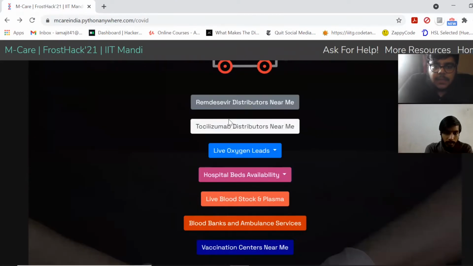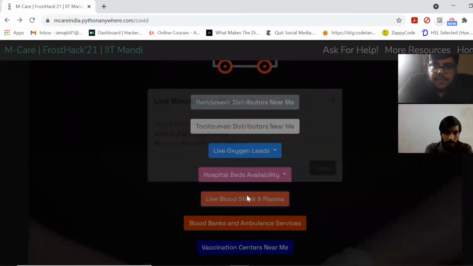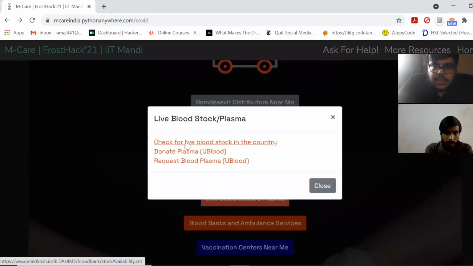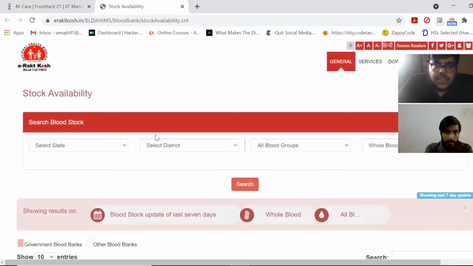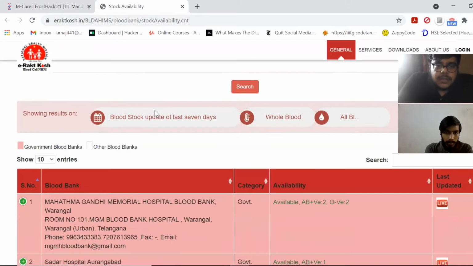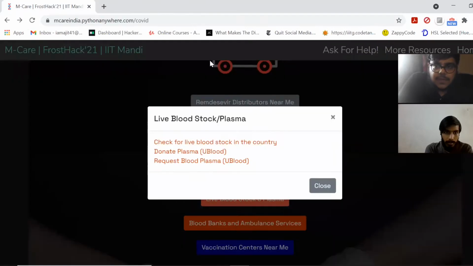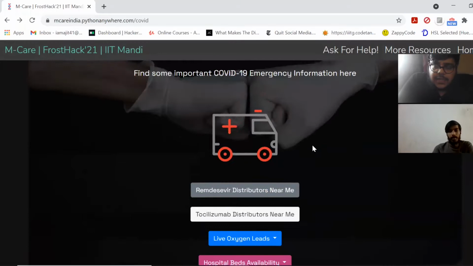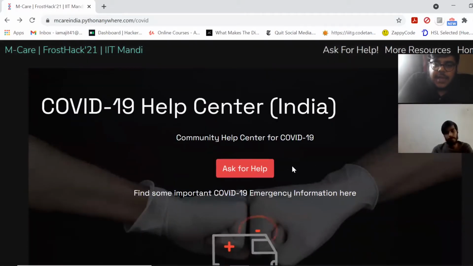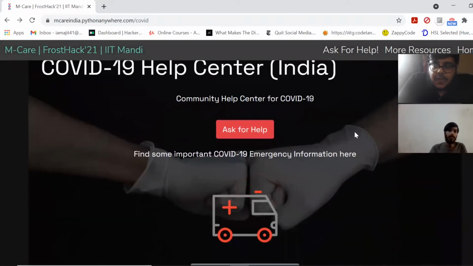If I come back, similarly for live blood stock and plasma, we have chosen E-Rakt Kosh by the National Health Mission as our main supplier of data. So we can come here and select the state, district, and blood groups, and then we can search for live blood stock availability. Then we have chosen U Blood so that we can donate plasma. We will simply be routed to their website because this is for the public. So this is a live website, and everyone can use our website in these current times to avail information.